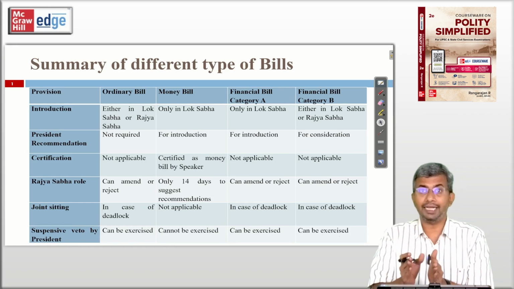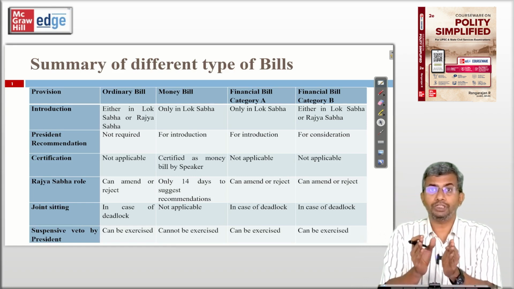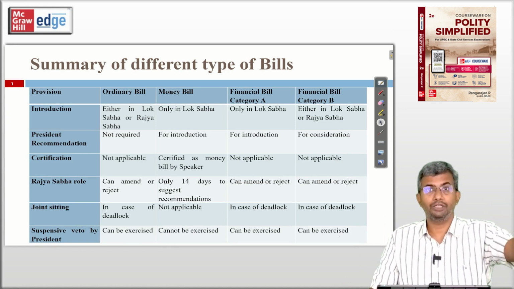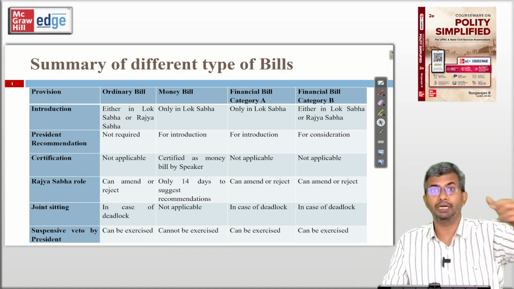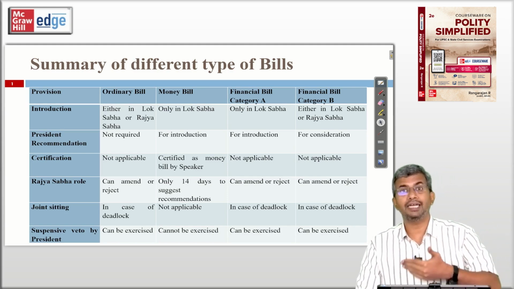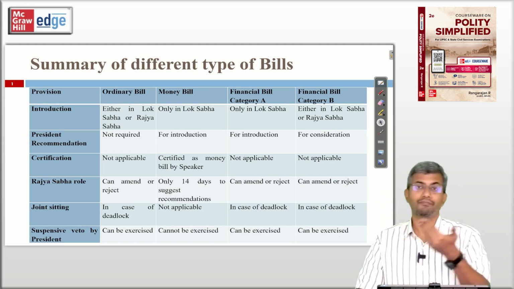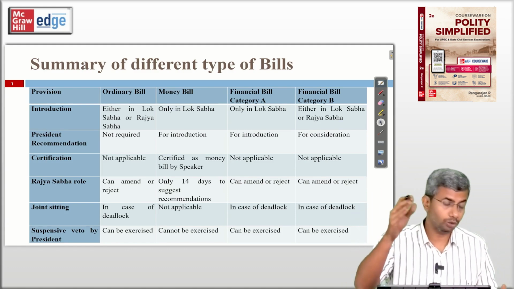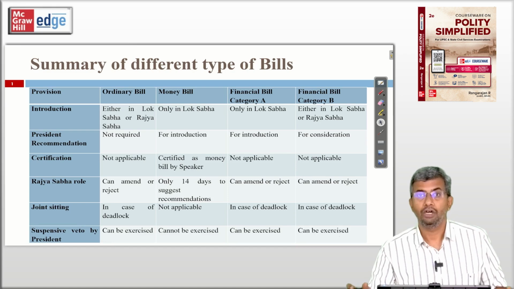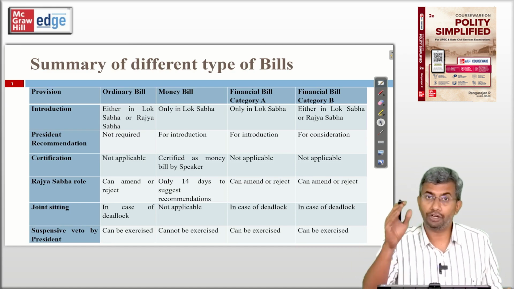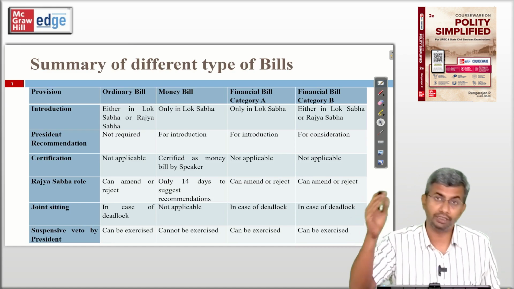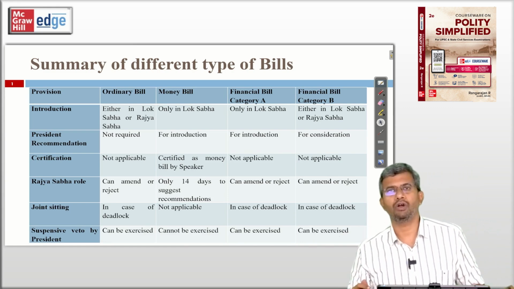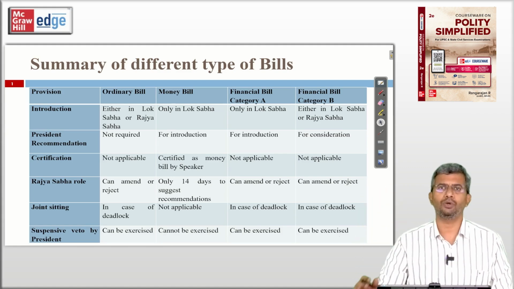But financial bill category A, the similarity in procedure is only with respect to introduction. Introduced only in the Lok Sabha with the recommendation of the President. But after that, financial bill category A is like any other bill. And financial bill category B can be introduced either in Lok Sabha or Rajya Sabha. No recommendation required before introduction, but recommendation is required before consideration by the House. And the rest of the procedure is same like any other ordinary bill, with Rajya Sabha having an equal role.